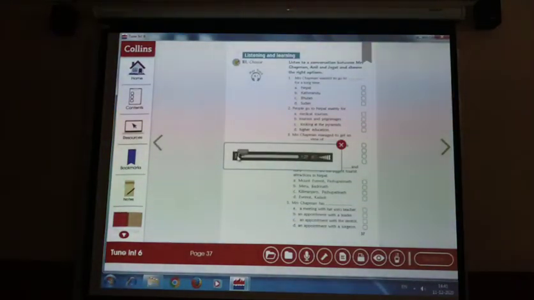Listen to a conversation between Mrs. Chapman, Anil and Jagat and choose the correct options. Hello Auntie, good to see you back in town. Hello Anil, hello Jagat, good to see you too. How was your trip to Nepal, Auntie? It was wonderful, Jagat. I have wanted to visit Nepal for a long time. Finally this year my wish came true.